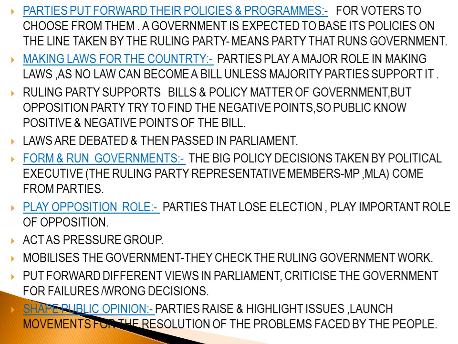Now, the fourth point is that the parties form and run the government. As we know, the party which wins the election runs and frames the government. It works as a government. The policy decisions are taken by the political executive, that is the main persons, those who have won the election and are working as the ruling party.